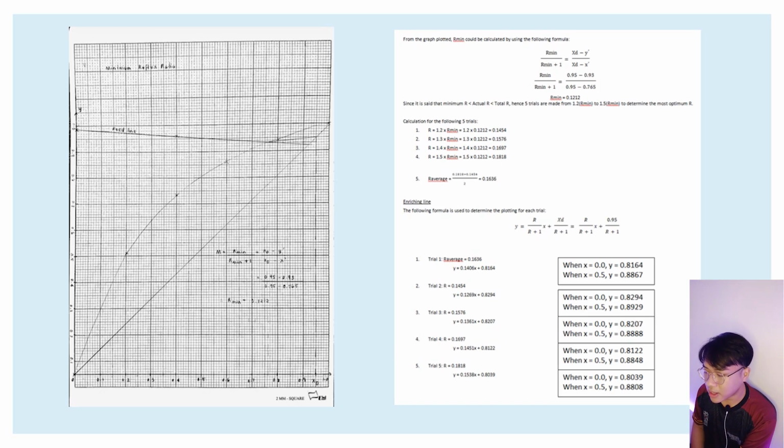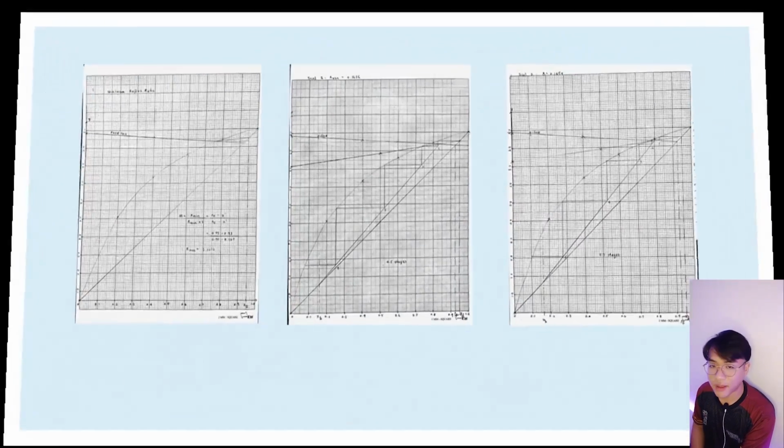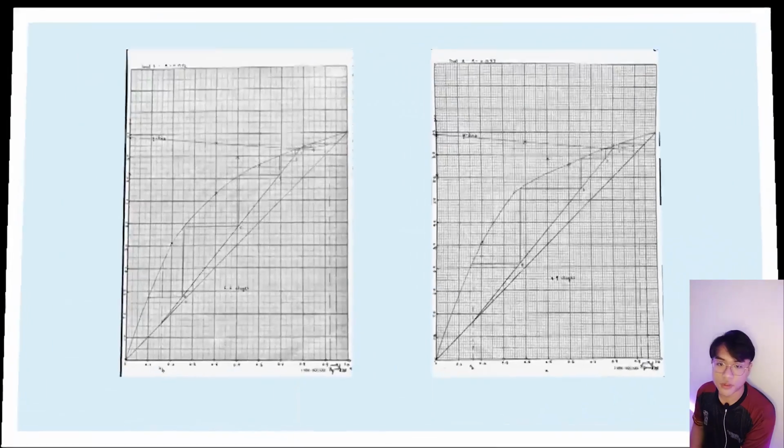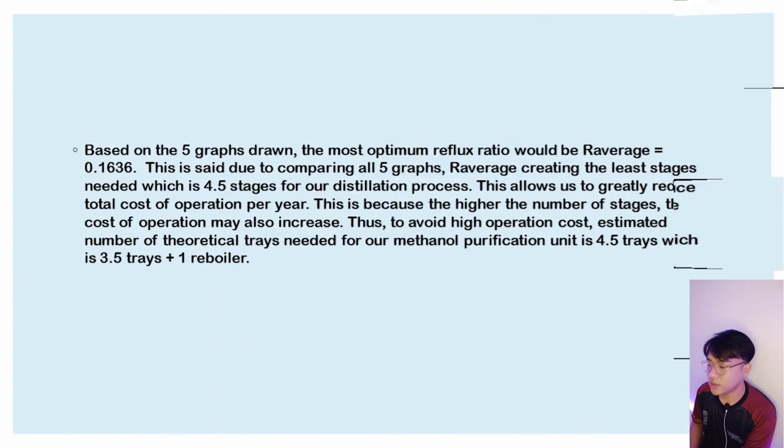From the values that we found, we also plotted 5 graphs, which are 5 trials. From the graphs that we did, we came to the conclusion that the most optimal reflux ratio would be 0.1636.